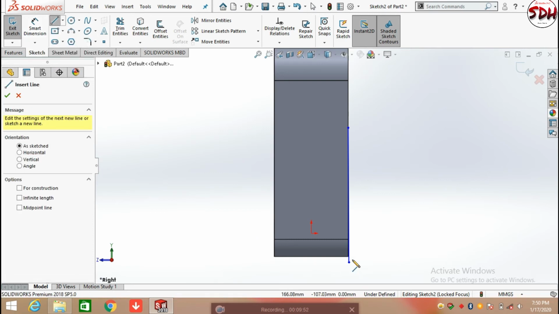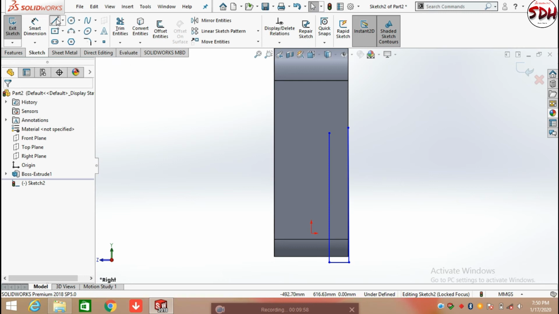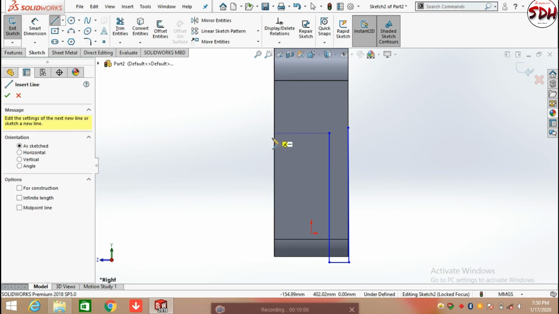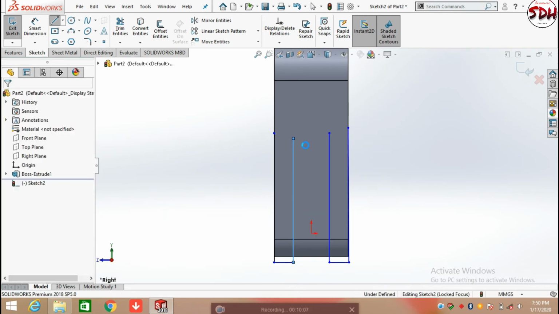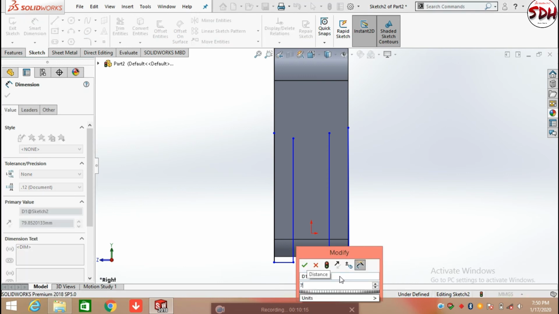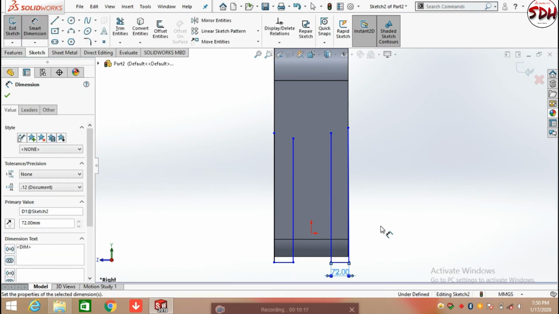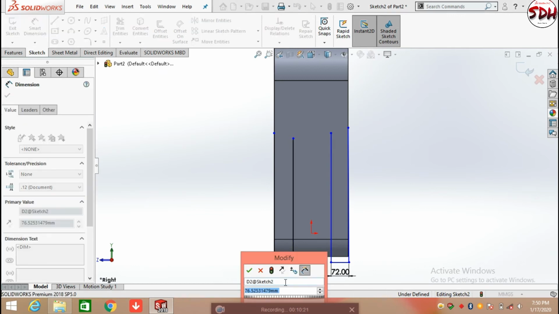And again click on the line command, and click OK. After that we need to define its width from the edge as 72 mm, the same in both directions, 72 mm.